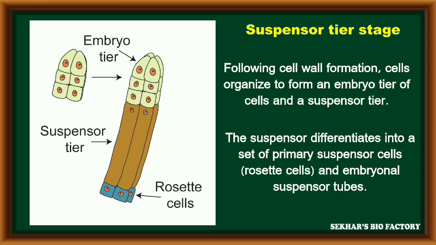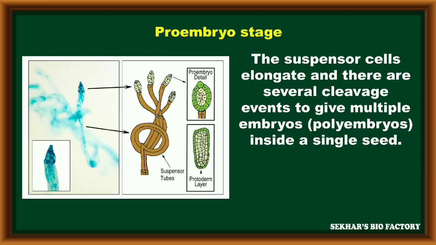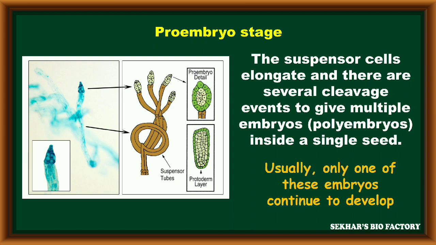During this process, the suspensor tier is differentiated into a set of primary suspensor cells called rosette cells. These suspensor cells elongate and undergo several cleavages to form multiple embryos. Such a phenomenon is called polyembryony, seen in a single seed.